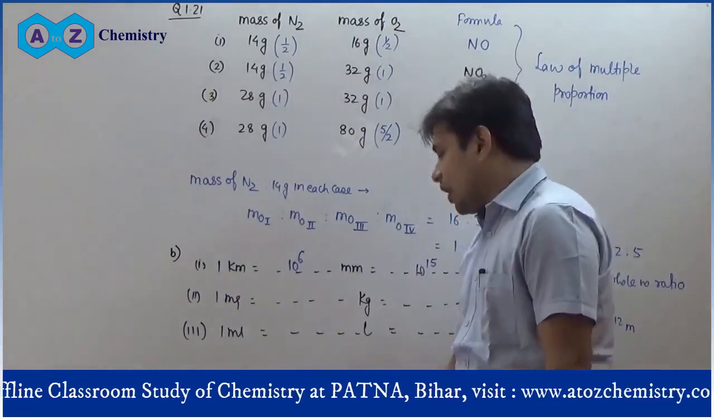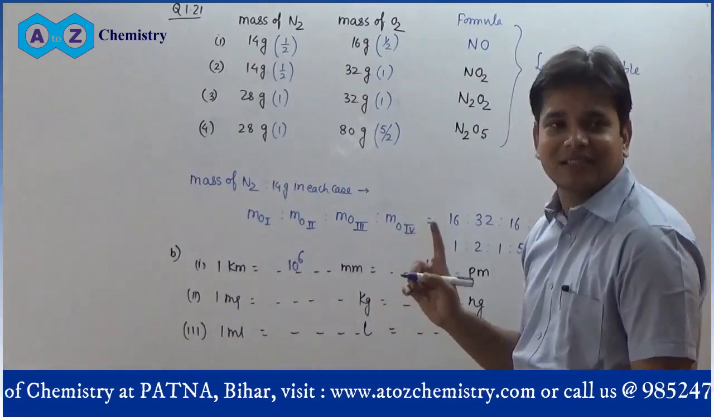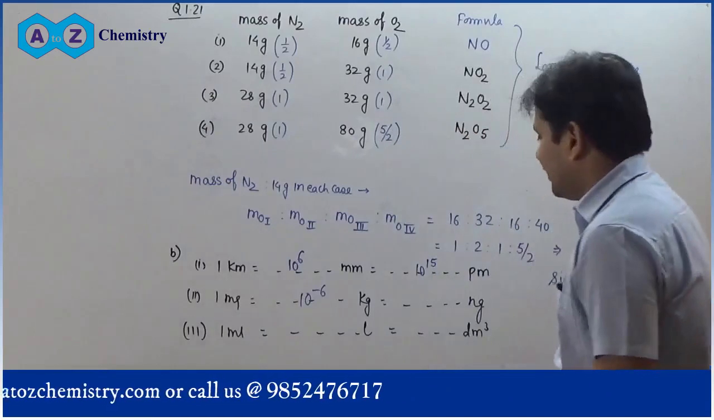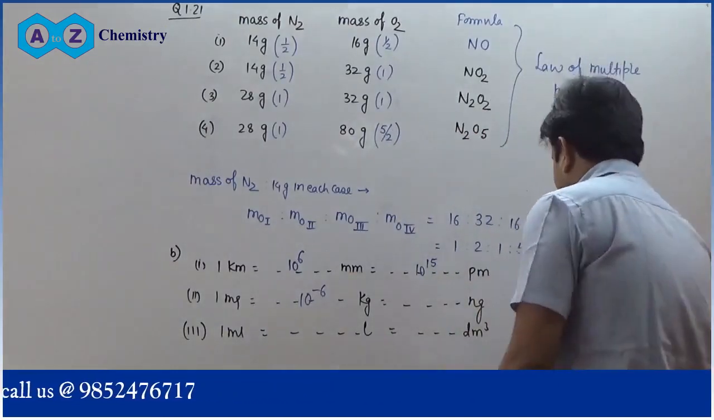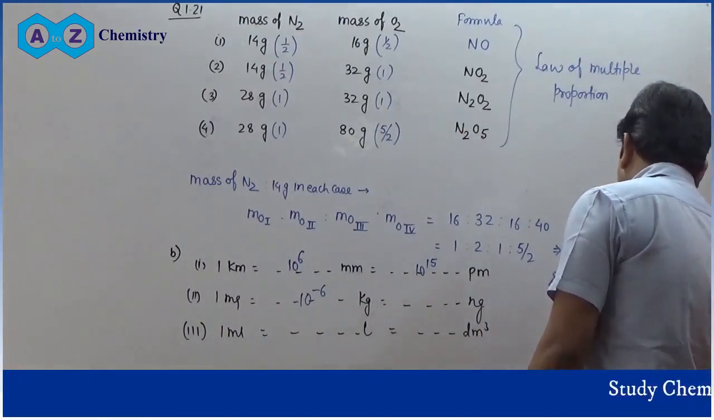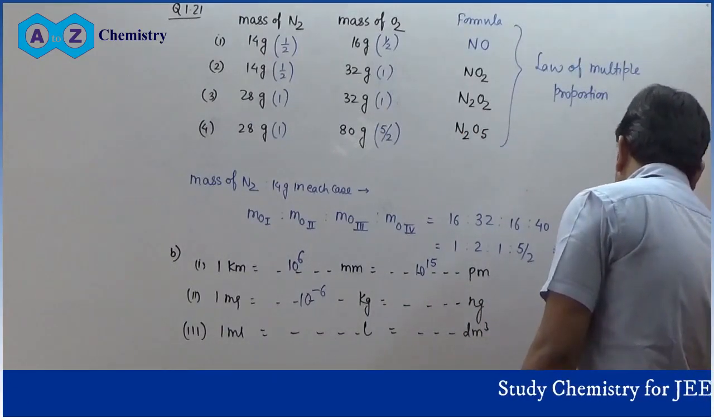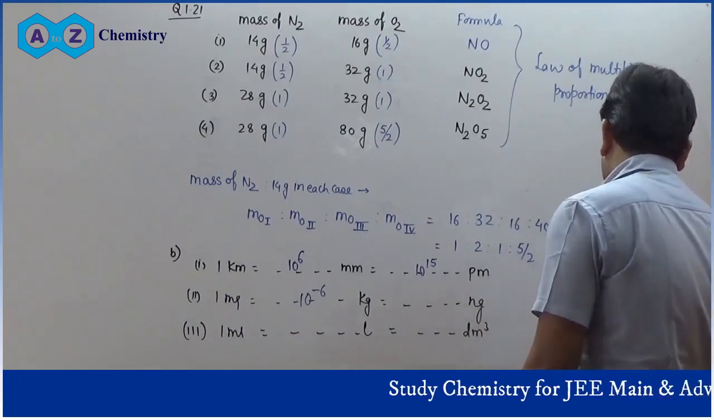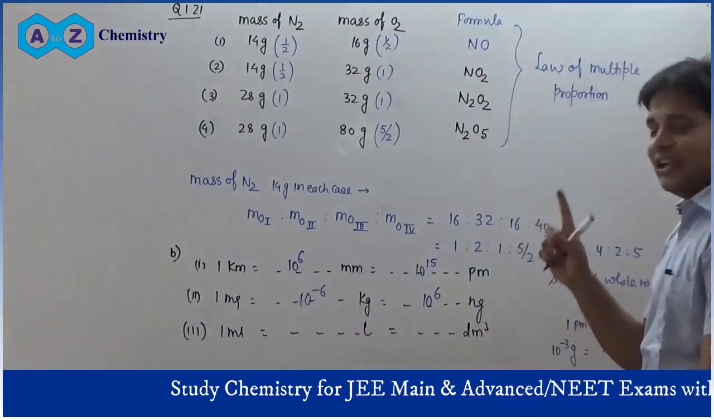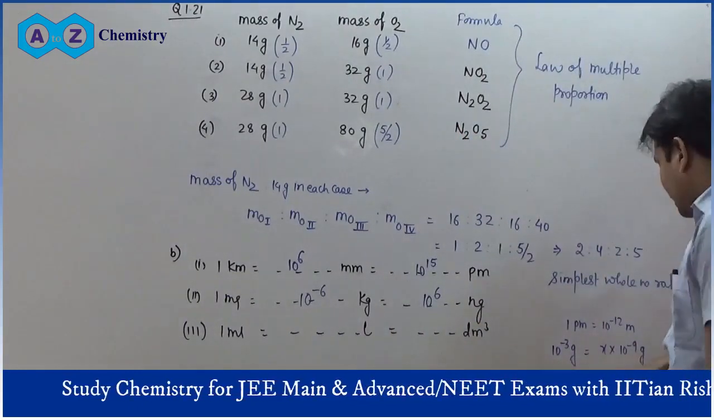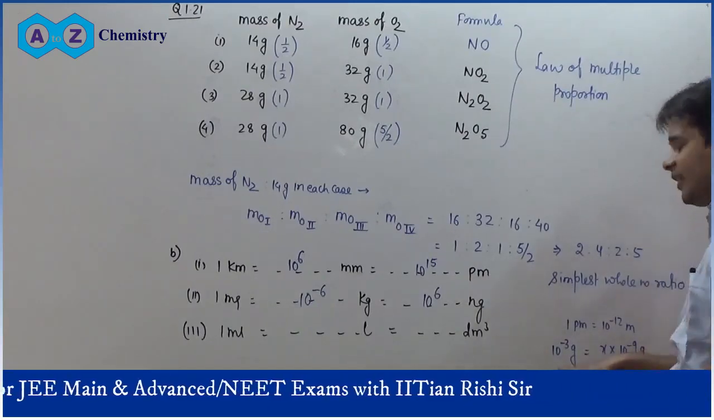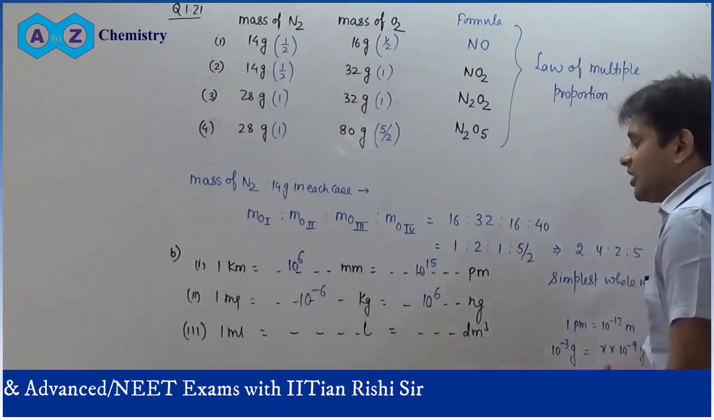1 milligram: 1 gram is equal to 10 to the power minus 3 kg. So 1 milligram is equal to 10 power minus 6 kg. And you have to relate milligram to nanogram. You can easily see that milligram is 10 to the power minus 3 gram, and nanogram is 10 to the power minus 9 gram. So what should be the number multiplied to nanogram so that we get milligram? That will be equal to 10 to the power 6 nanogram.